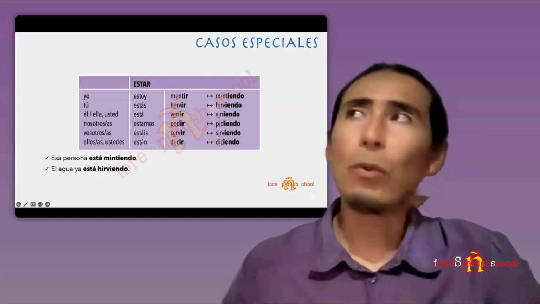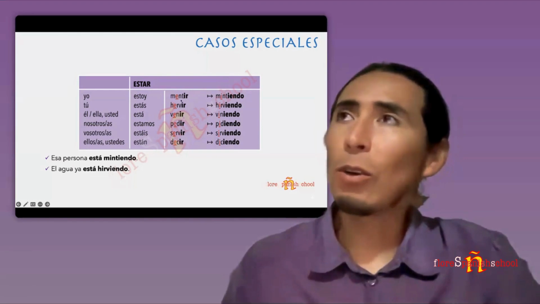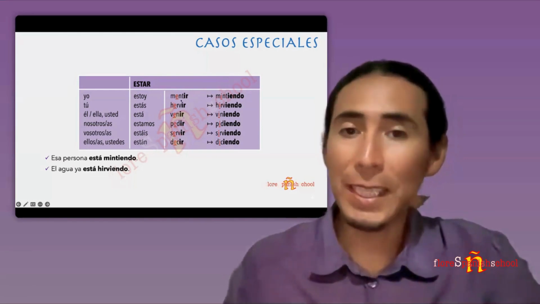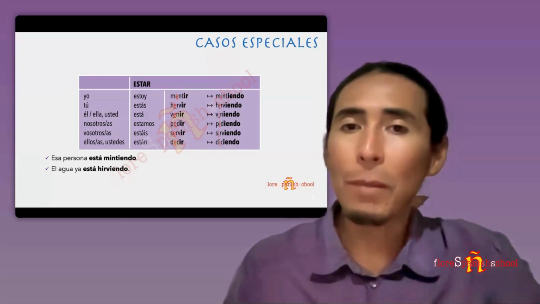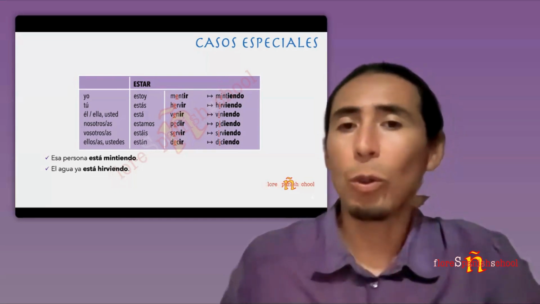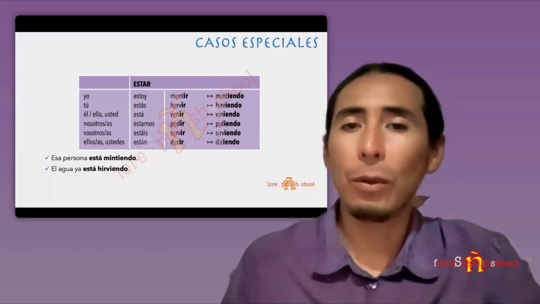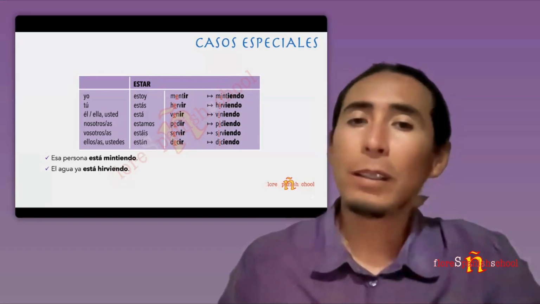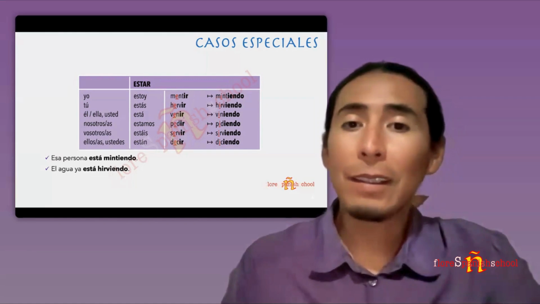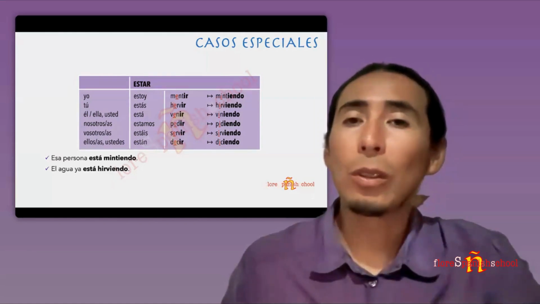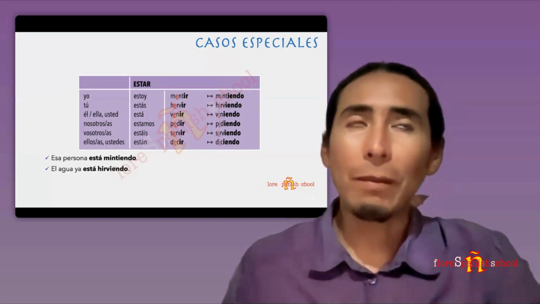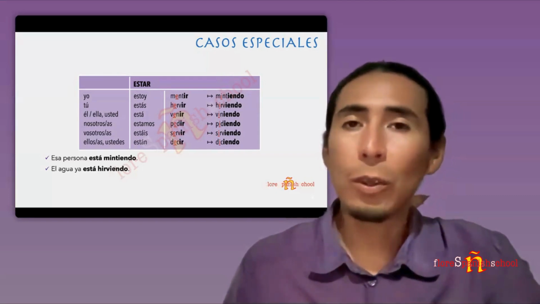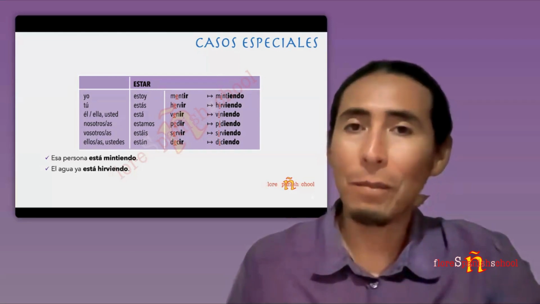And something else, if we are going to remember the conjugations of these verbs in present tense, the E becomes IE in present tense. Because mentir es yo miento. Hervir, yo hiervo. So I boil, I lie. Venir, yo vengo. Tú vienes. Pedir, that one is yo pido. So the E becomes I in present tense.